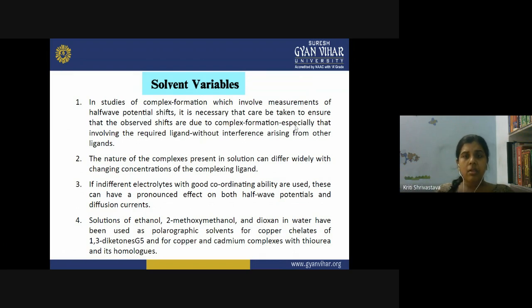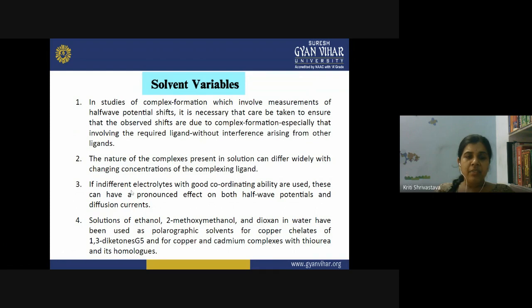So the nature of the complexes present in the solution can differ widely with the changing concentration of complexing ligand. So here it is very important that the concentration of the complexing ligand should be adjusted to a proper value, because there are many systems in which the form of the complex changes according to the complexing ligand.